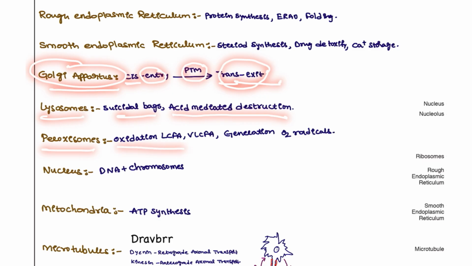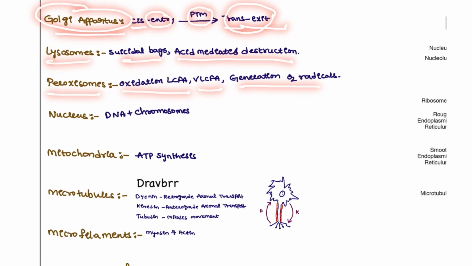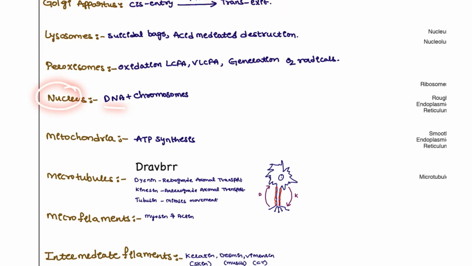Peroxisomes are for oxidation of long chain and very long chain fatty acids, and they also produce oxygen radicals. And the nucleus is important for the DNA and chromosome structures, and mitochondria for ATP synthesis.